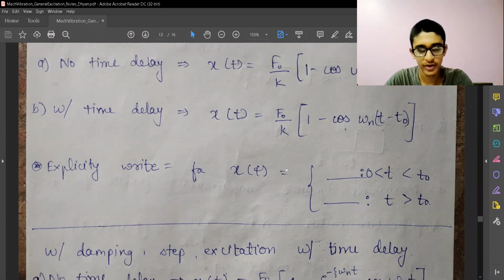And we can solve by doing a convolution integral. Over here the step excitation is very simple to represent mathematically.